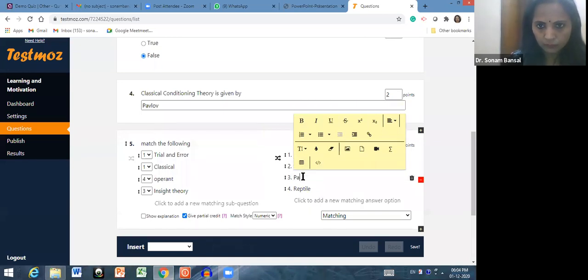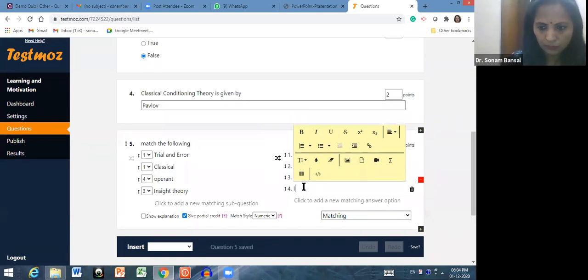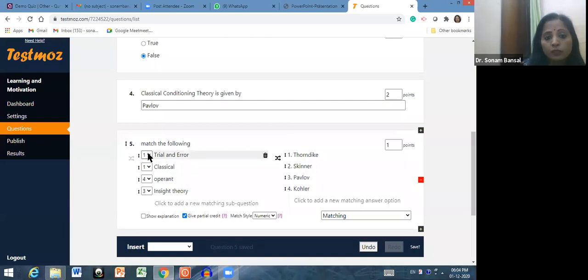Pavlov, then fourth is Kohlberg. These are the choices. See, now for first trial and error, this first is the correct option. For second classical, this third option is correct from the right hand side column. For this operant, the second one is correct. For this insight, the fourth one is correct.